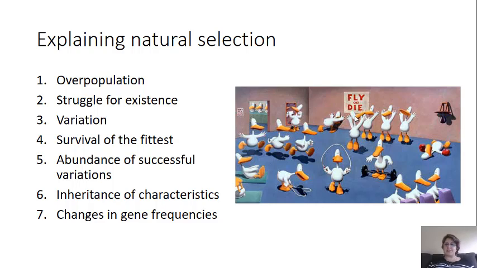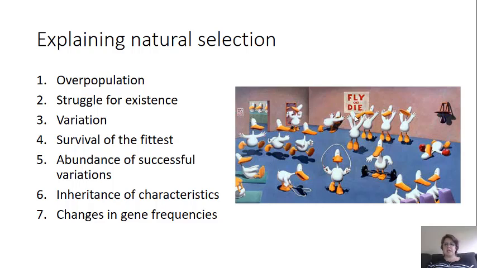Survival of the fittest. So this isn't super realistic, but some individuals are better adapted to their environments than others. And adaptation, of course, is a characteristic that makes an individual suited for its environment and its way of life. So individuals that are better suited, with better adaptations, are able to survive, and thus can make more offspring.